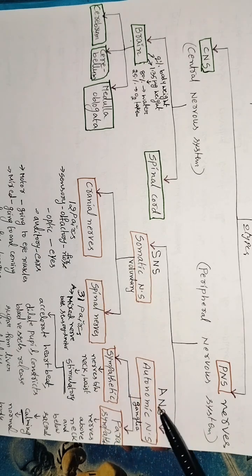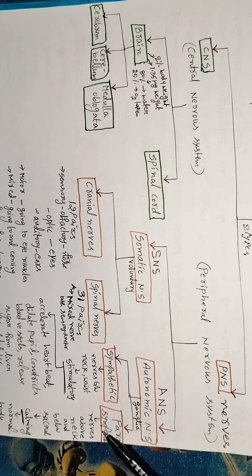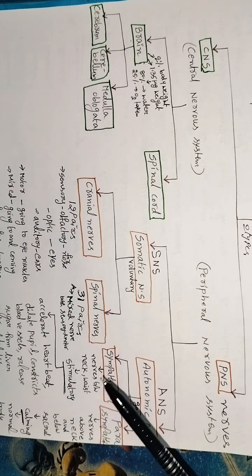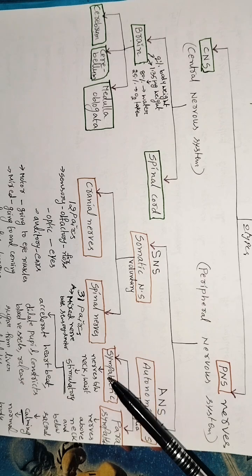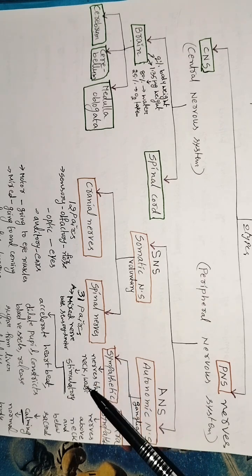Next one, autonomic nervous system. The autonomic nervous system also has two types, sympathetic and parasympathetic. The sympathetic nervous system is stimulatory, and parasympathetic is calming. The sympathetic nervous system lies between neck and waist.